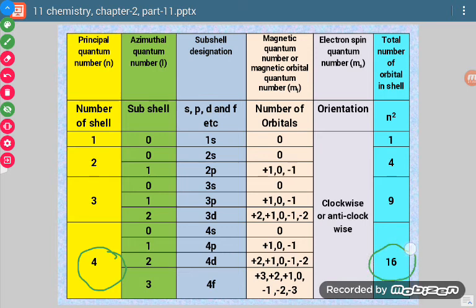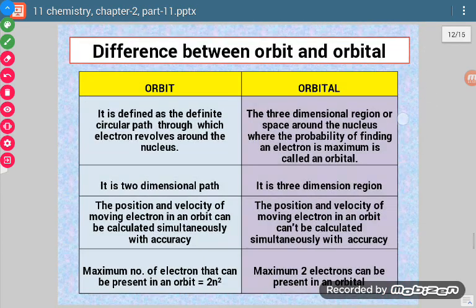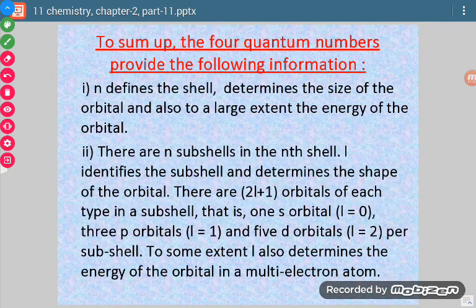Since there are 16 orbitals, and one orbital can contain 2 electrons, there can be 32 electrons. Now which formula is followed? 2n square is followed. 2 multiplied by 4 square. 4 square means 16. 16 into 2 is 32. So this condition is also fulfilled.